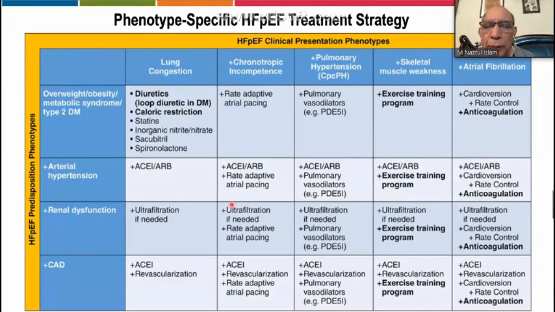So you can classify your patient according to the symptoms on the upper side, for example lung congestion, pulmonary hypertension, skeletal muscle, atrial fibrillation, and you can classify another group on the left-hand side by overweight and comorbidity. For that reason, there are different drugs which may have a certain effect. That has been given in a recent publication that you can try.